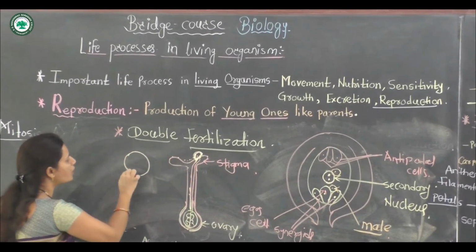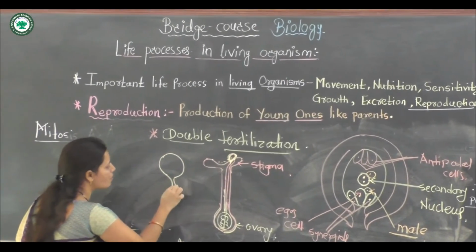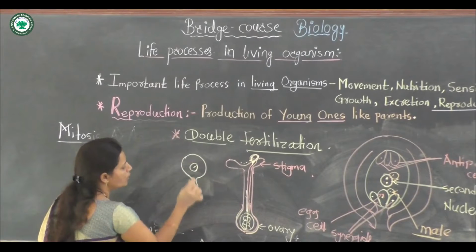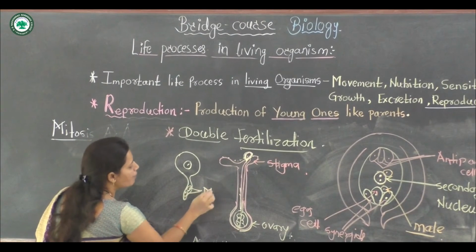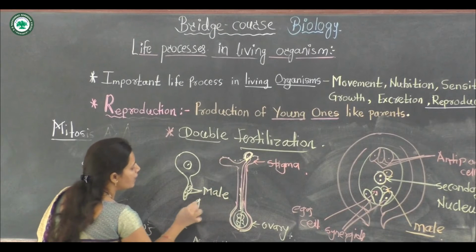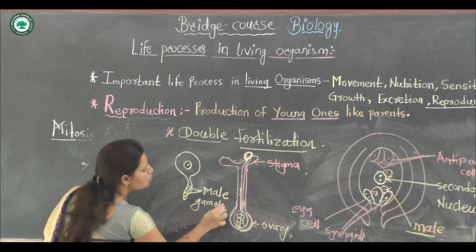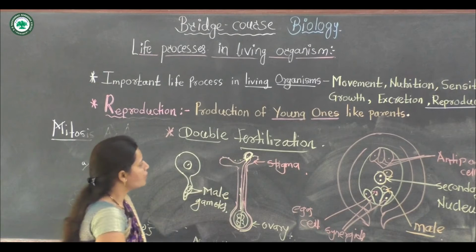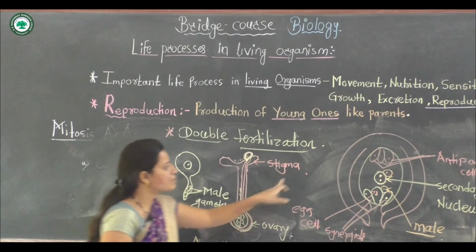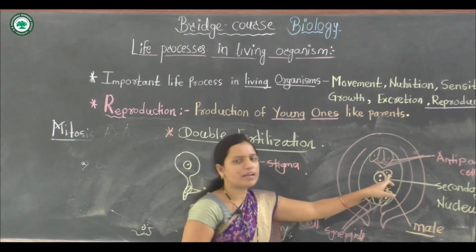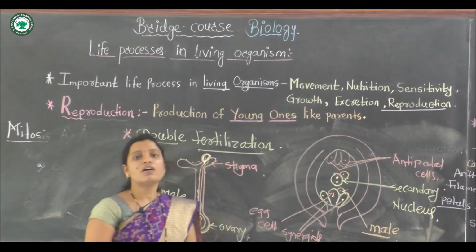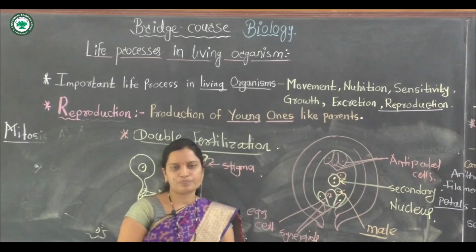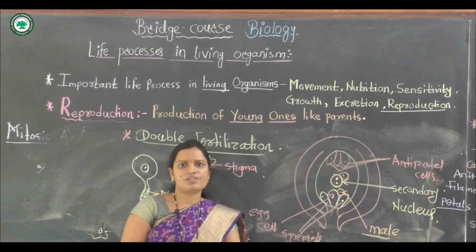This is a pollen grain, and it forms a pollen tube, and through the pollen tube the male gametes migrate, and these two male gametes are formed. One male gamete fuses with the egg cell, and the other male gamete fuses with the secondary nucleus, and this process is called double fertilization.